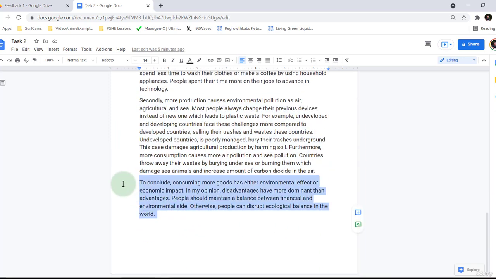And then we have our conclusion here, which is actually 4 sentences. So maybe a little bit long for a conclusion. I usually suggest 2 sentences. However, no problem. The strategies that I teach you will really help. However, it's not going to be the end of the world if you slightly deviate or move away from some of the things I teach, like, for example, a 1 or 2 sentence conclusion.